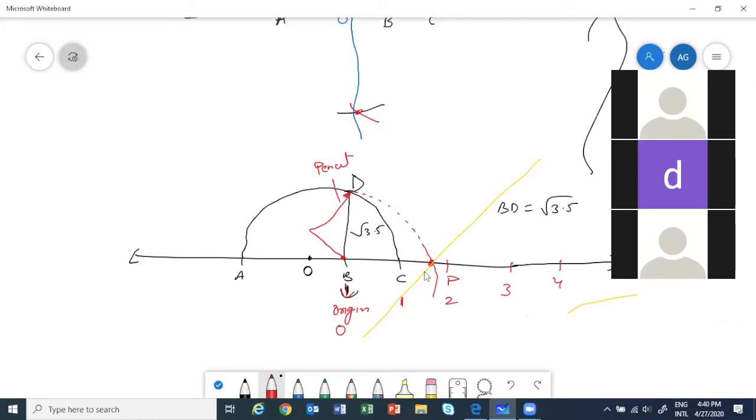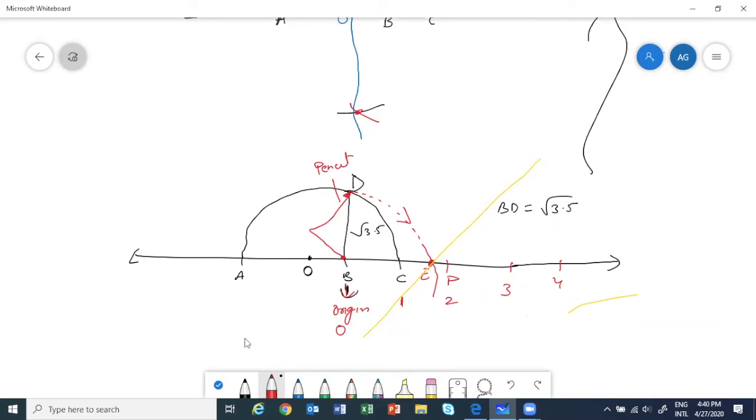Say this is E. You mark this arc. Then point E will represent root 3.5. E is root 3.5. Clear to everybody?